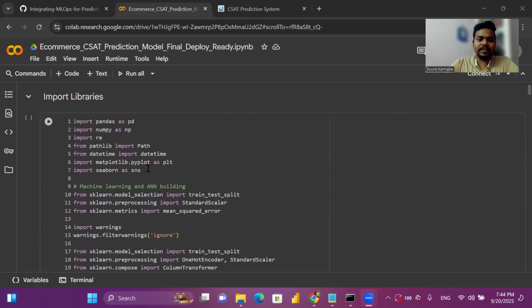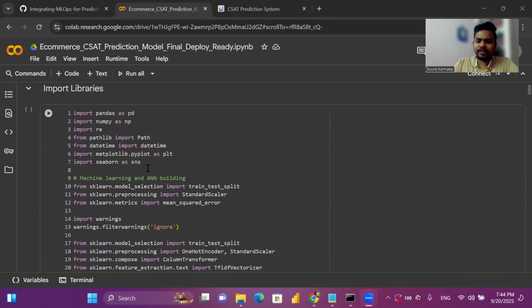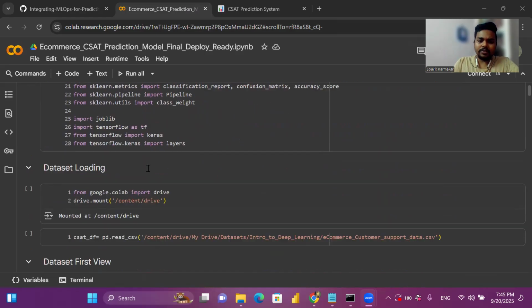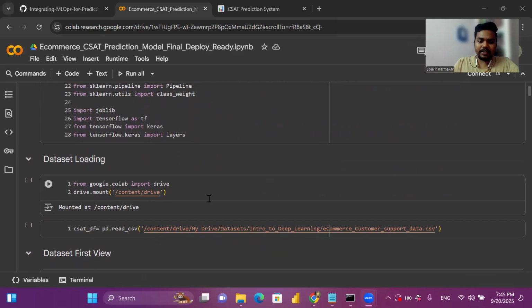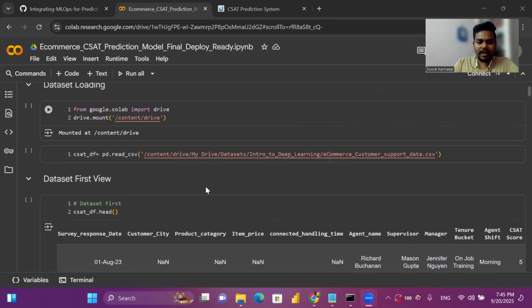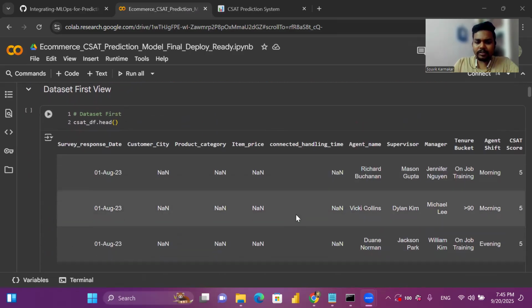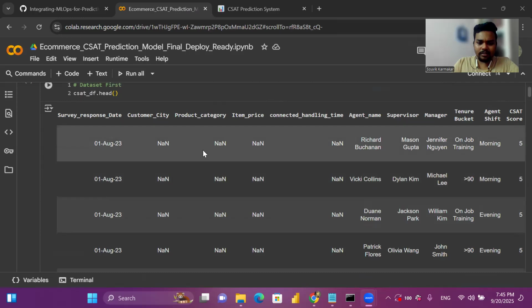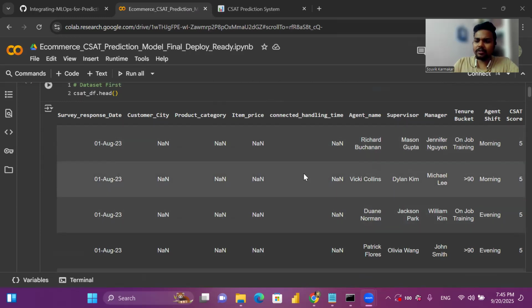So here basically I have imported all the libraries that are required for our project. So this is the usual part, dataset loading. I have imported my data from the Google Drive. So here's the glimpse of the data. You can see many NaN values are there. So these are the columns.